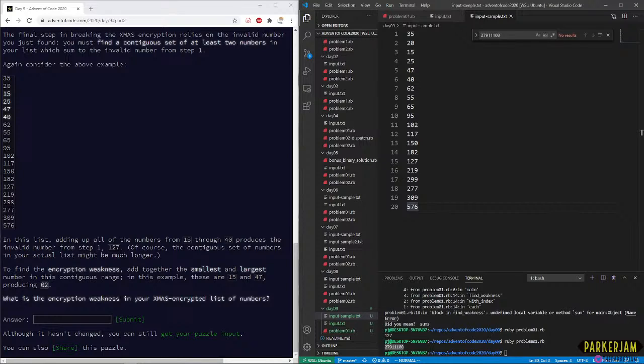Okay, so we don't know the length. Find the encryption weakness, add together the smallest and largest number from this range. For example, these are 15 and 47, producing 62. Okay.